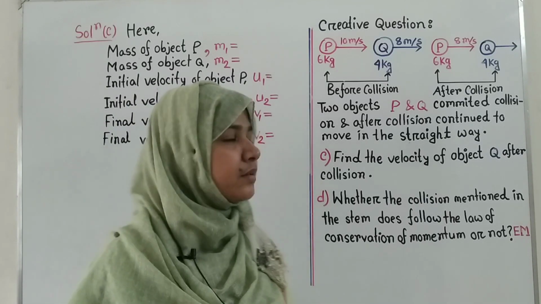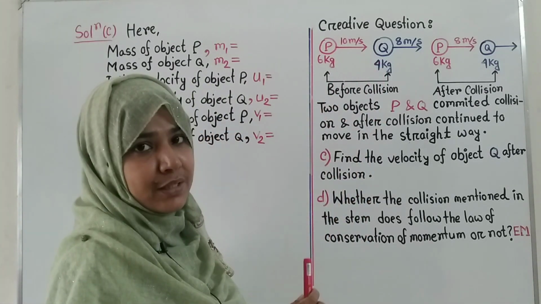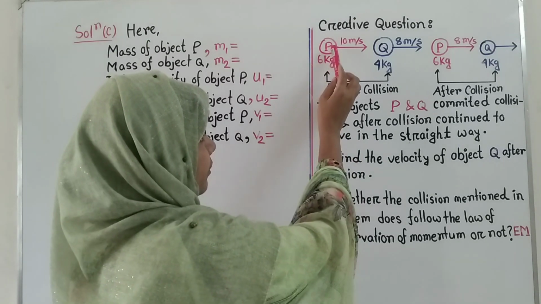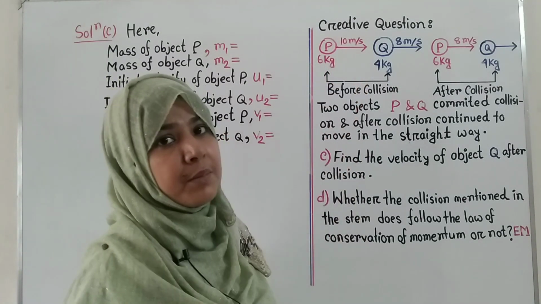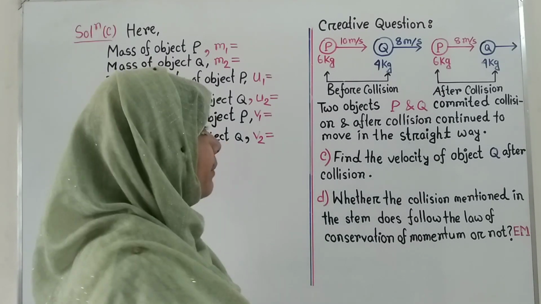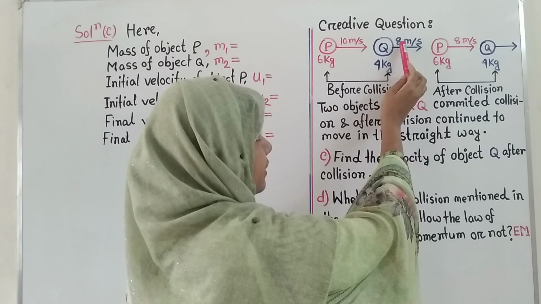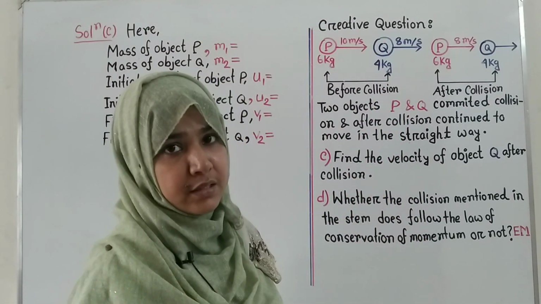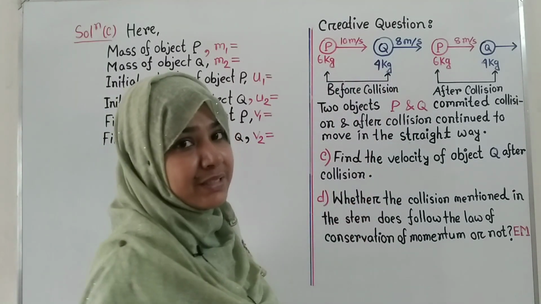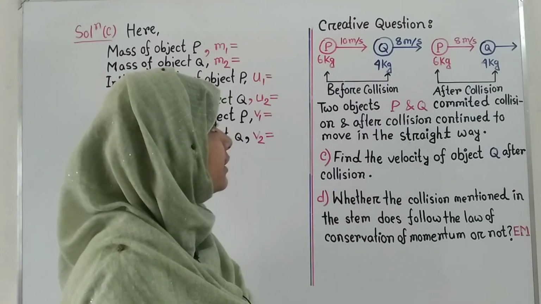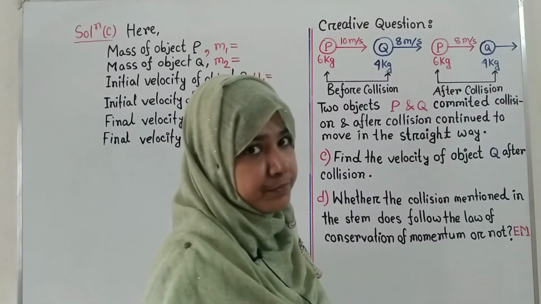The question is, two objects P and Q. Here you can see the mass of object P is 6 kg and the velocity is 10 meter per second, and the mass of object Q is 4 kg and the velocity is 8 meter per second. After some time these two objects P and Q collide with each other, and after collision the velocity of object P becomes 8 meter per second.